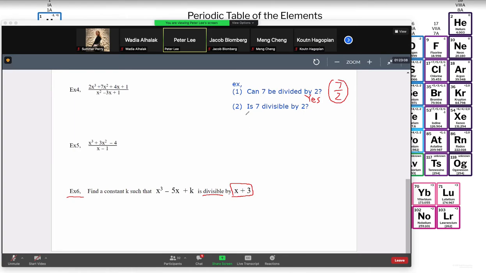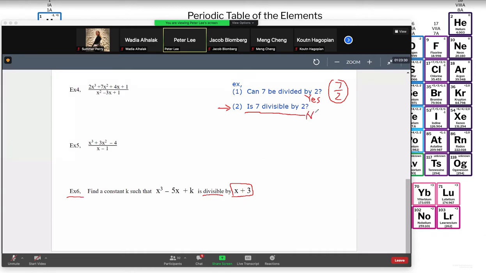Okay, now I'll get to that. But now let me answer this question first. Is 7 divisible by 2? Yes or no? What is the answer to the second question? Is 7 divisible by 2? No. The answer is no.